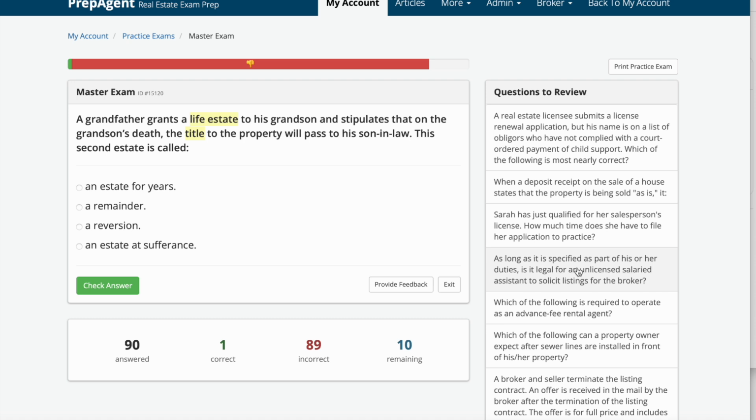A grandfather grants a life estate to his grandson and stipulates that on the grandson's death, the title of the property will pass to his son-in-law. The second estate is called A, an estate for years, B, a remainder, C, a reversion, or D, an estate at sufferance. The answer is B, a remainder.